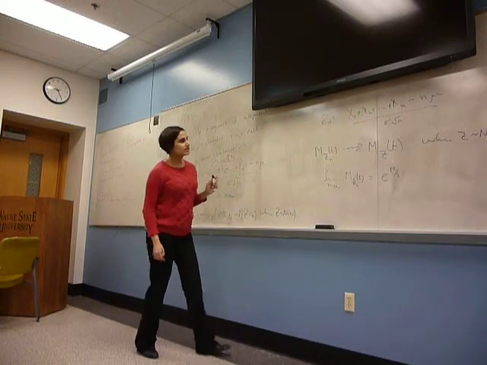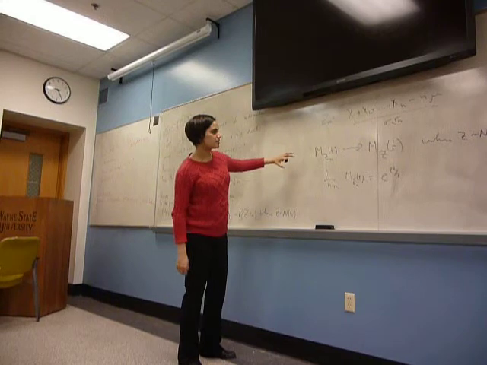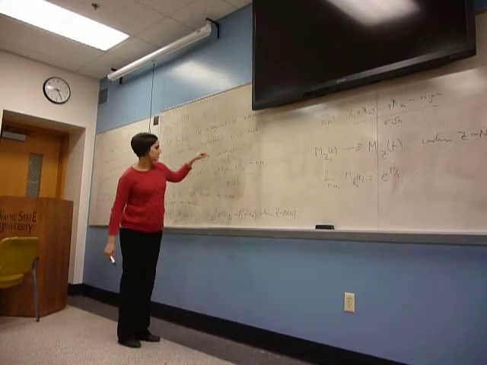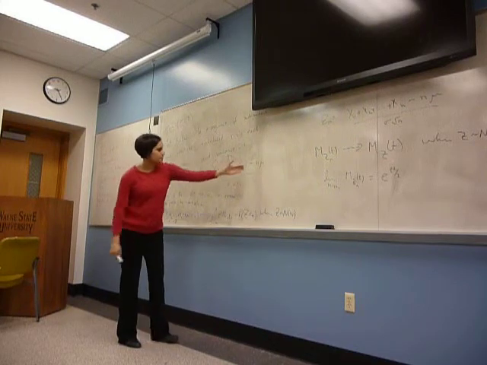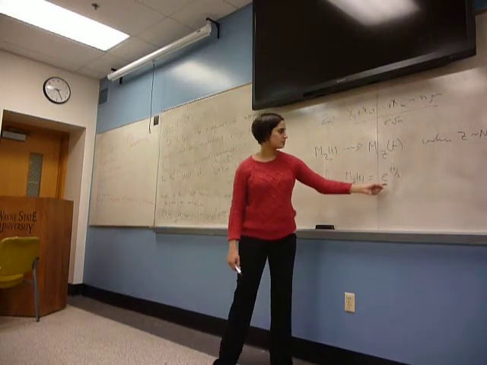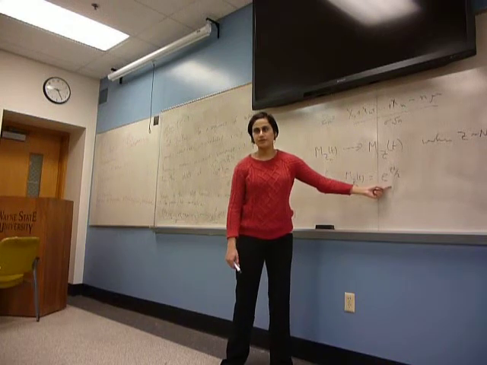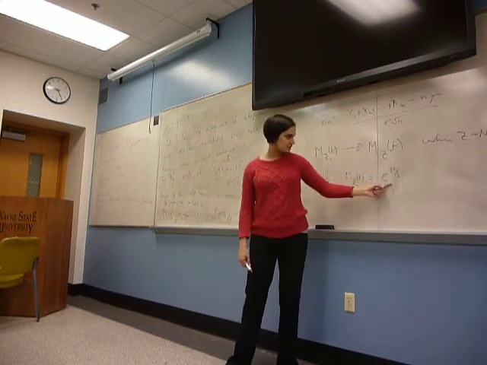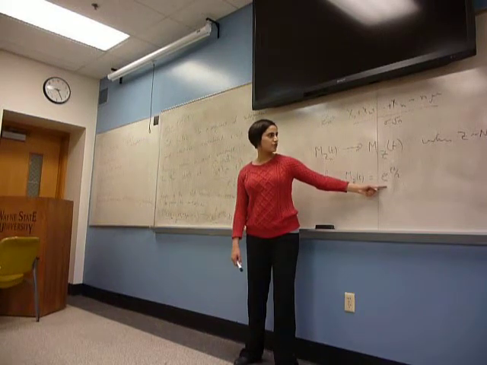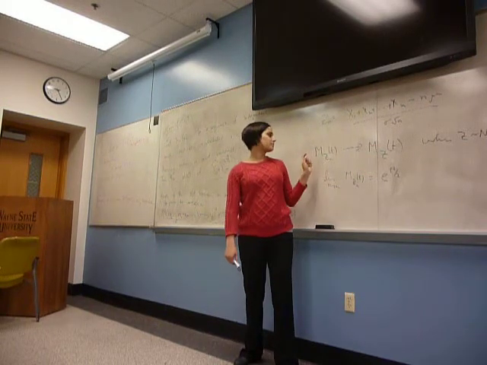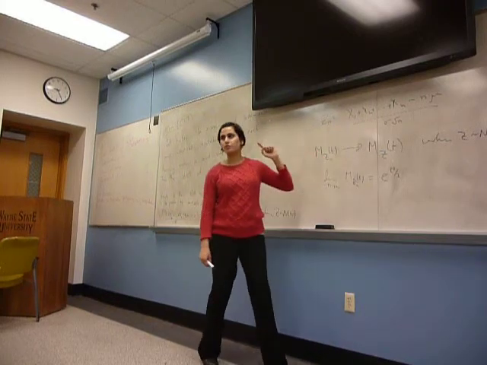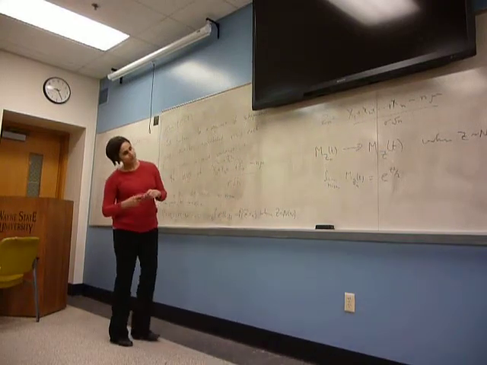So the main part of the proof of the central limit theorem is checking that the moment generating function for this sum minus n mu over sigma squared root n converges to this moment generating function. Okay? And if it converges to this function, we know that this is the moment generating function of standard normal. So that means in distribution, this is distributed as standard normal.